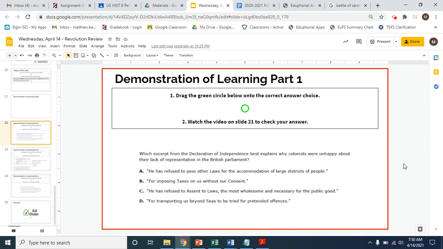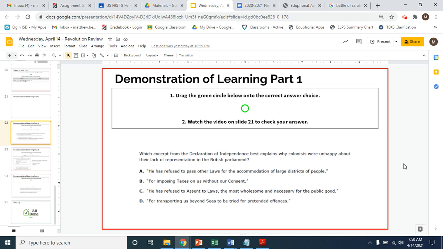Okay, so this question says, which excerpt from the Declaration of Independence best explains why colonists were unhappy about their lack of representation in the British Parliament? So what we have to remember is the phrase taxation without representation.